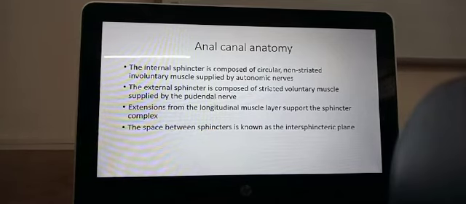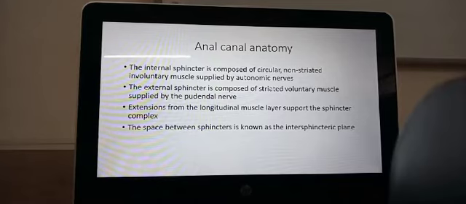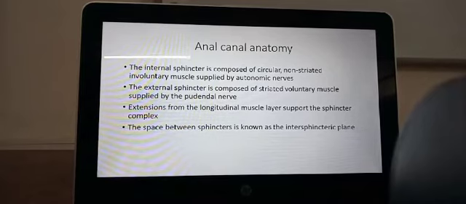Okay, so the external sphincter and the puborectalis sling and the pelvic diaphragm, all of which control the passage of materials from the rectum out through the anal canal. Control of this is called continence. If we are not able to control it, it's called incontinence. And the space between the external and the internal sphincters is called the intersphincteric plane.